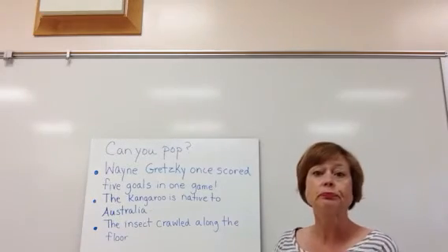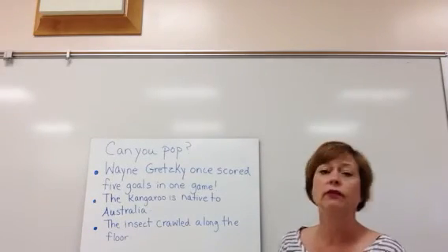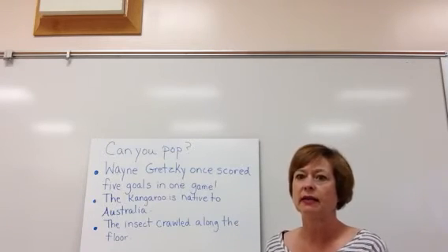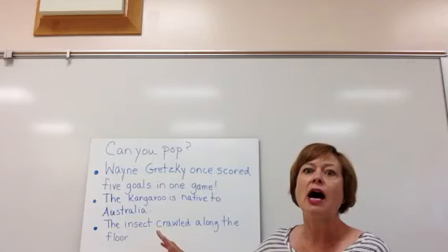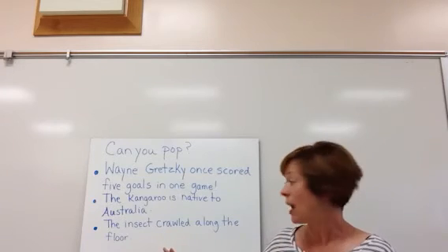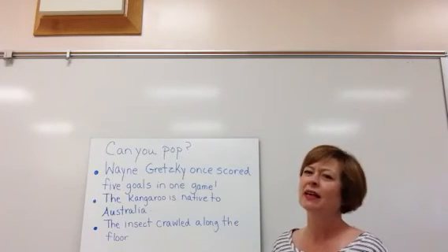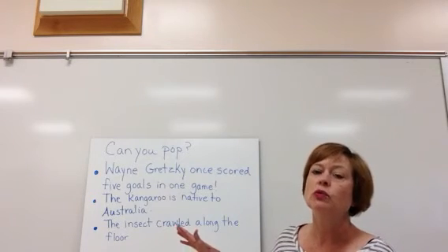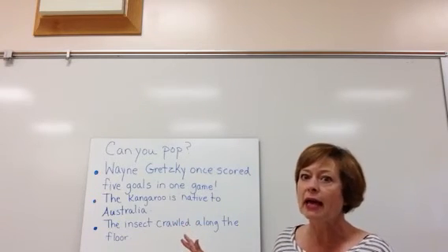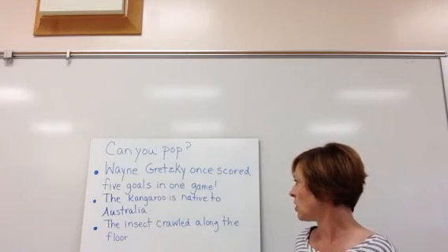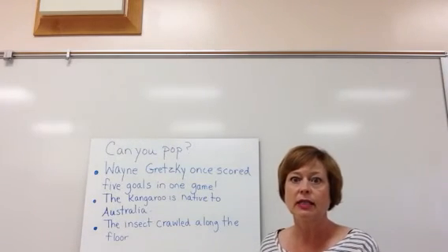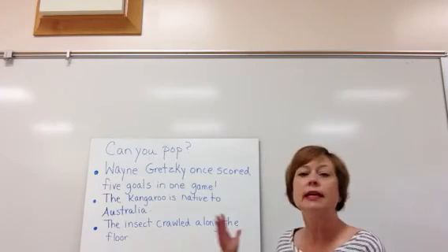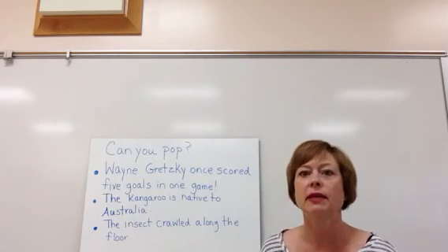And the last one. The insect crawled along the floor. This will be a good one. What can we pop in about the insect? The insect, which had 100 legs and was as big as the house, crawled along the floor. I think I exaggerate too much. Let me be a little more realistic. The insect, which was large and black with 6 legs, crawled along the floor. The insect, which was right by my foot, crawled along the floor. The insect, pop something in there.